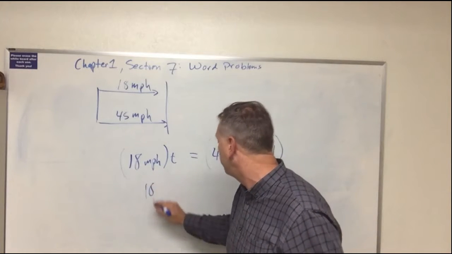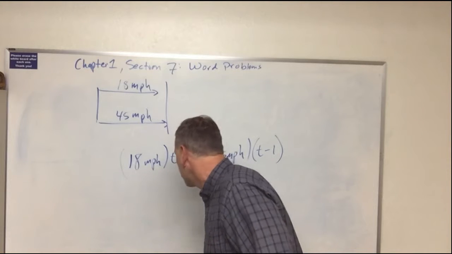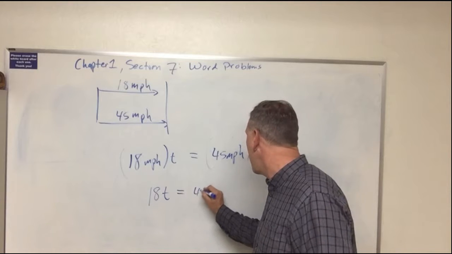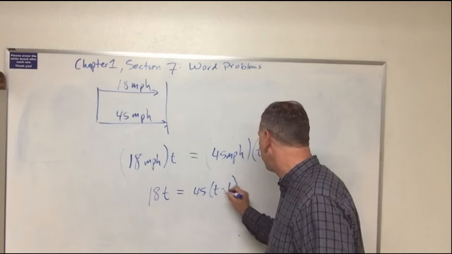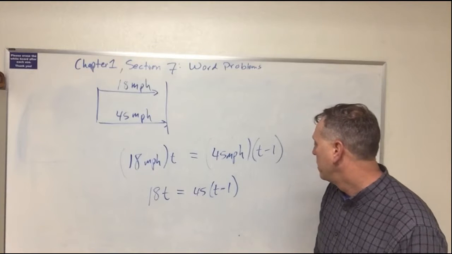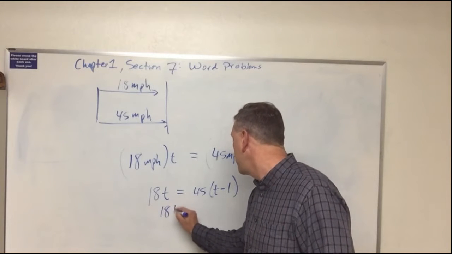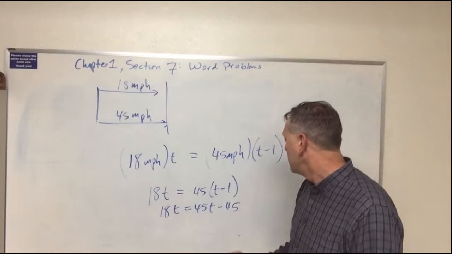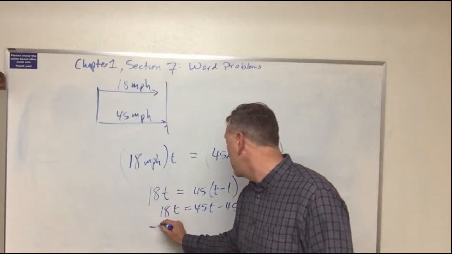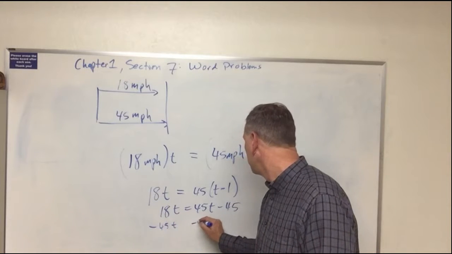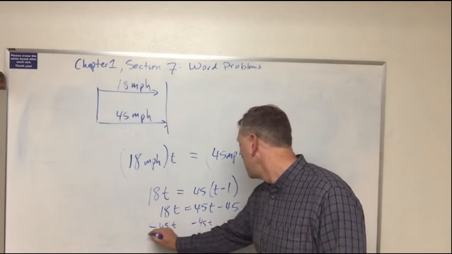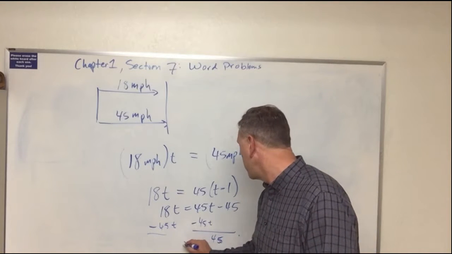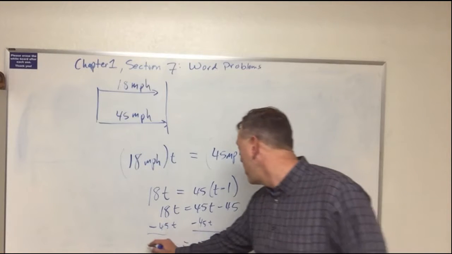They're equal. They're going to meet up with one another. So we can set these two equal to each other. This gives us 18t is equal to 45 times t minus 1. So solving for this, 18t will equal 45t minus 45. So we can subtract 45t from both sides. And that will give us minus 45 is going to equal, and then this is a minus also.